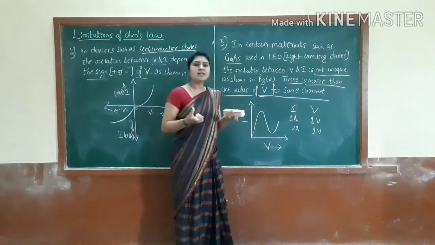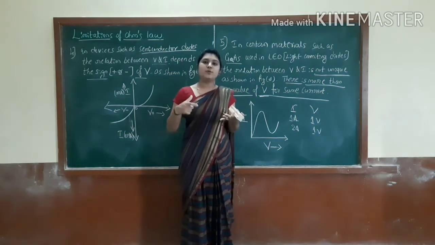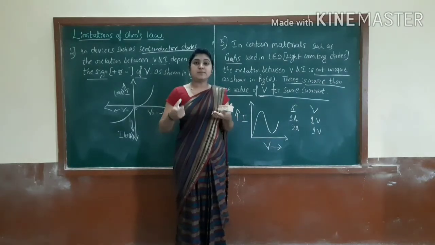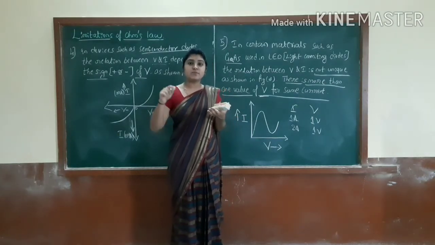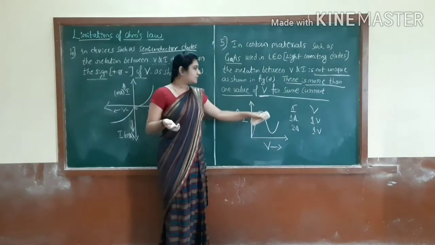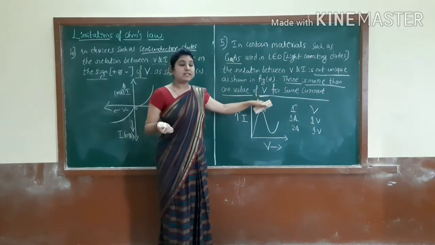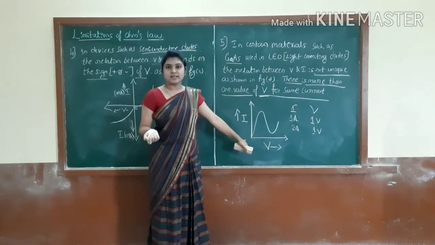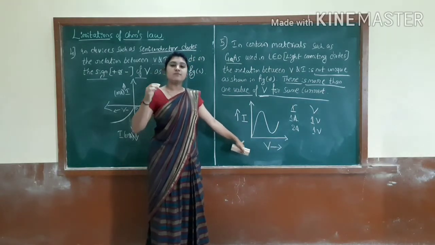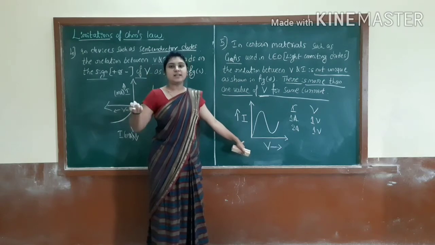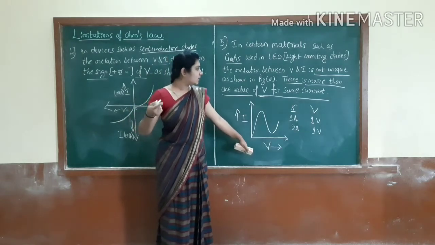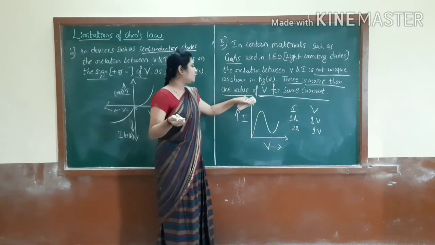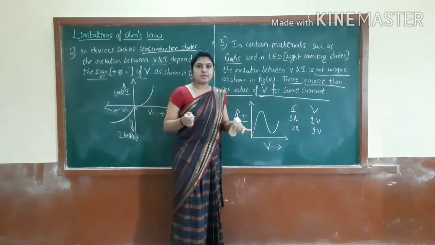See, maybe some variations will happen while doing the procedures. Like errors will occur, and sometimes the accuracy may be false. That time this will happen. Yes, that may be in the case of the LED bulbs. That's why the curve we are getting like this. There is more than one value of V for the same current.